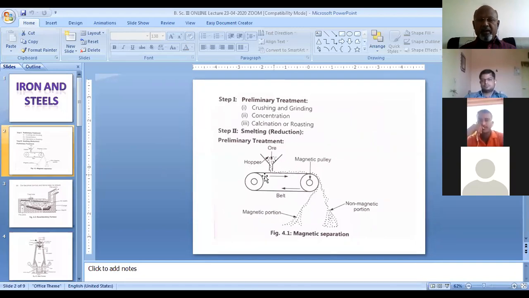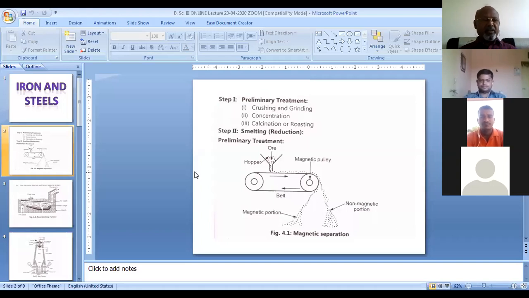When the second pulley, which is known as a magnetic pulley, is given a rotation through an electric motor, then when the ore comes near the magnetic pulley, the magnetic part of the ore is automatically attracted by this pulley and falls in a separate heap, while the non-magnetic portion falls in a separate heap. So this is how separation of a magnetic material from non-magnetic material is done here.